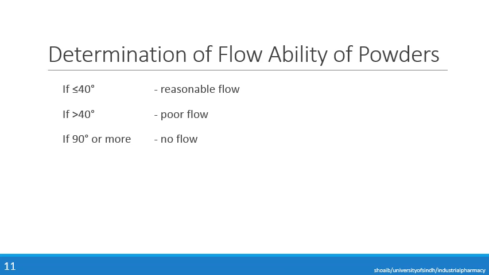So if we have determined the angle of repose from all of the above methods, we can determine the flowability of the powder. Now if the angle of repose is equal to or less than 40, the powder will have reasonable flow properties. If it is more than 40 degrees, it will have poor flow properties, and if it is more than 90 degrees, it will have no flow properties.